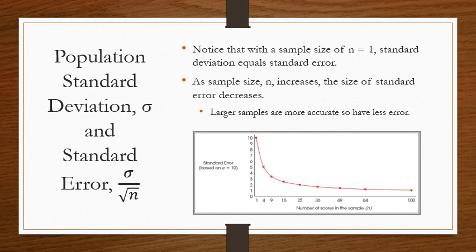So if you have one score in your sample, then you're going to have a standard error of 10. That's the first dot on your graph. But look what happens if you have 25 in your sample, then you have a standard error around 2, and so forth and so on. So the standard error kind of plateaus between 1 and 2, somewhere after 25 or 30. And again, this book says n greater than 30, and other books say n greater than 20.